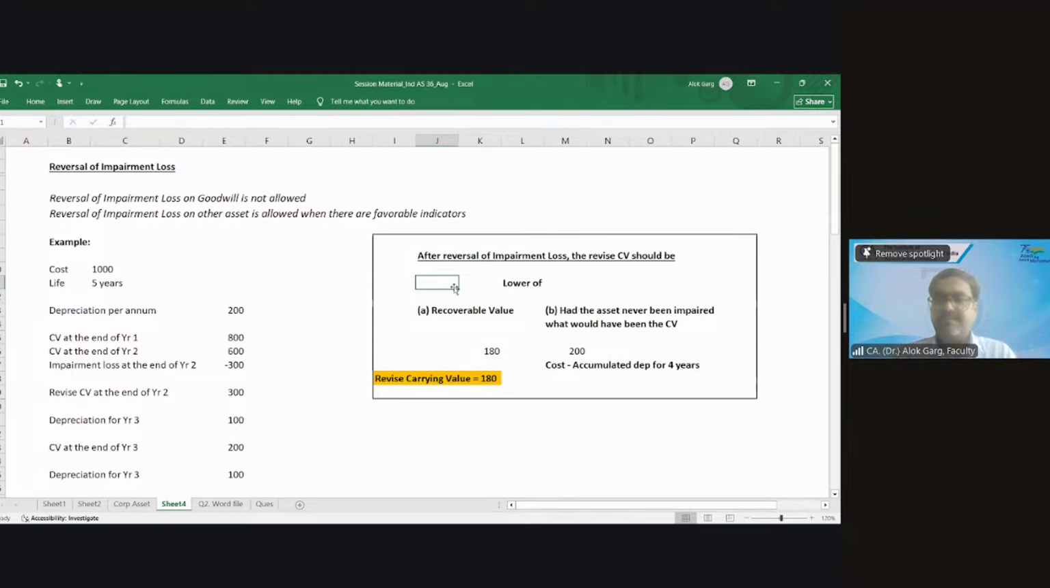Fine, friends? Absolutely clear? Without any doubt?